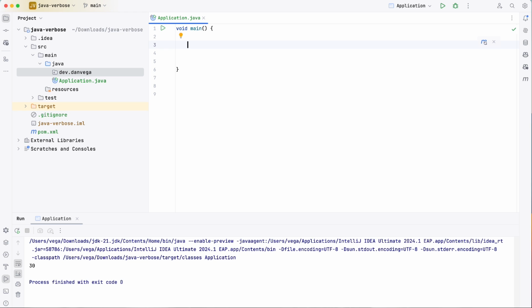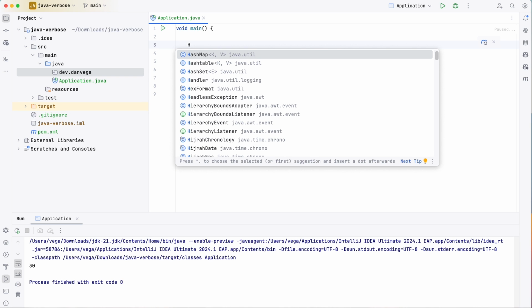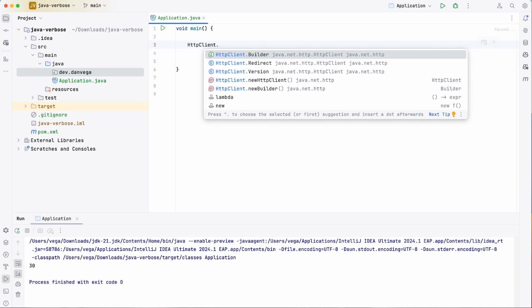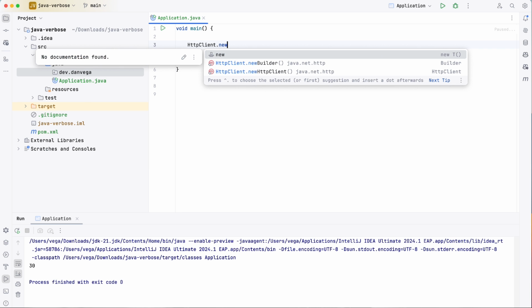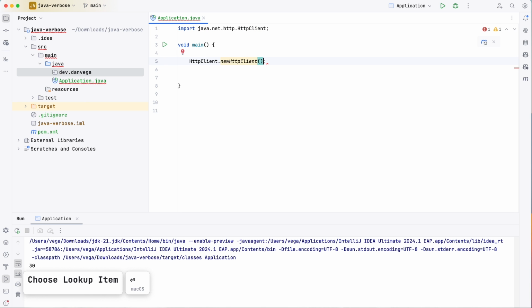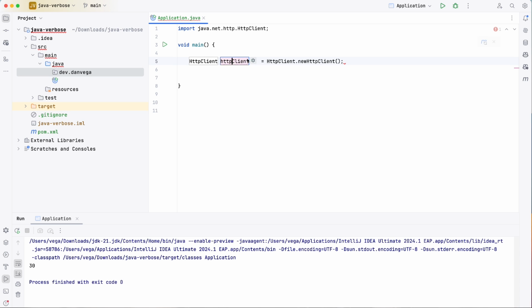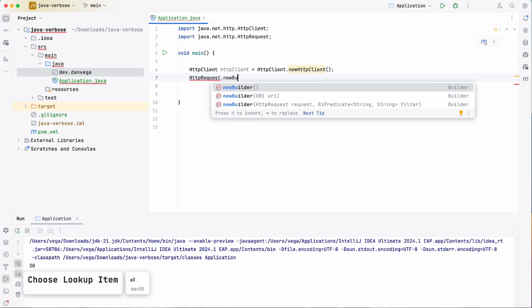So I need something in the JDK called the HTTP client. So I'm going to say new HttpClient, and I'll say dot var, and this creates a new variable called httpClient, and there's that. So with a client, I need to basically have a request to send in there. So I'm going to say HttpRequest dot newBuilder.